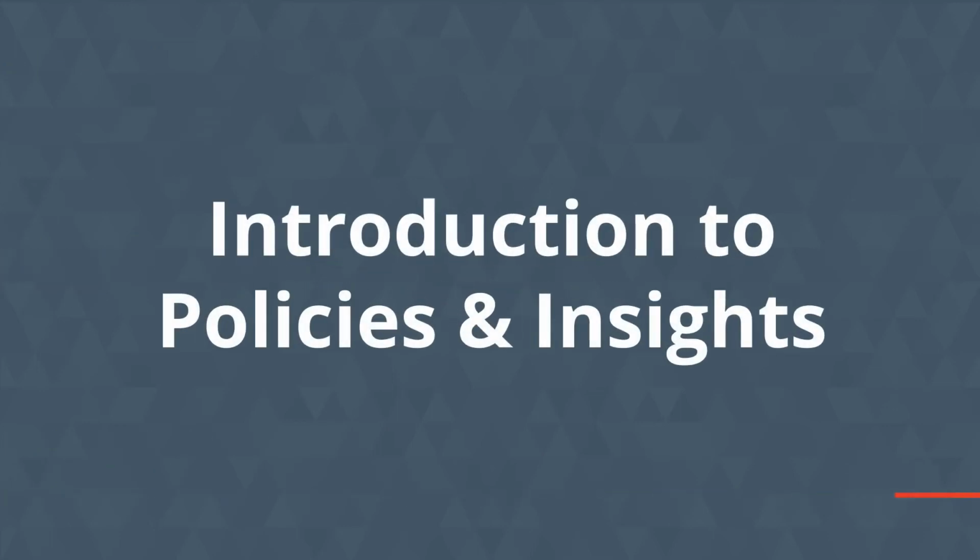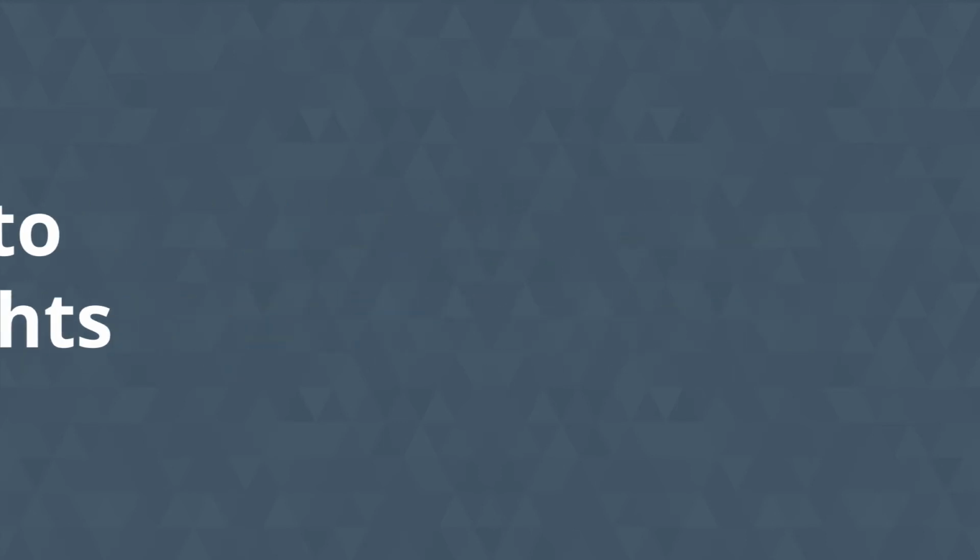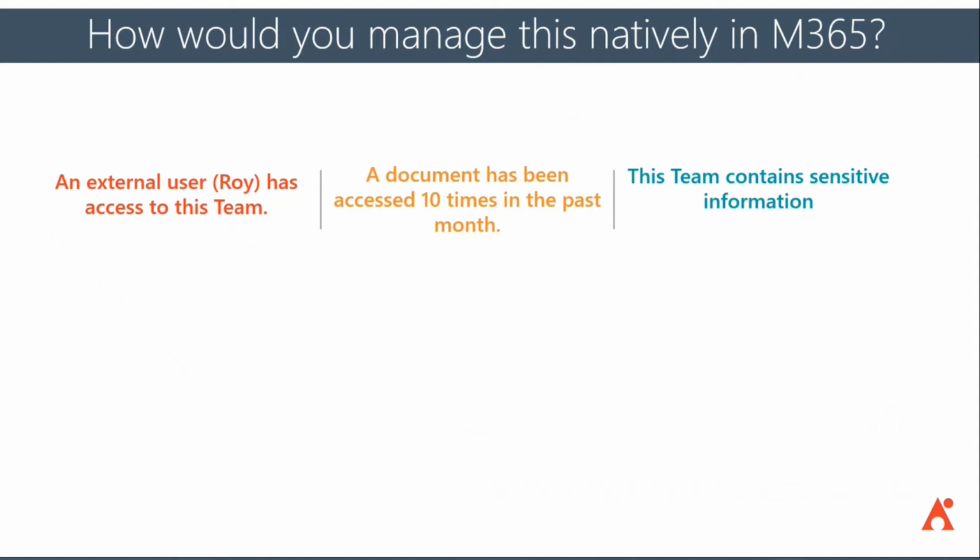So let's take a look at a common scenario and let's take a look at how you would do this natively to understand a better potential option for being securely collaborative within Microsoft 365. So let's take an external user, Roy. He has access to a team.